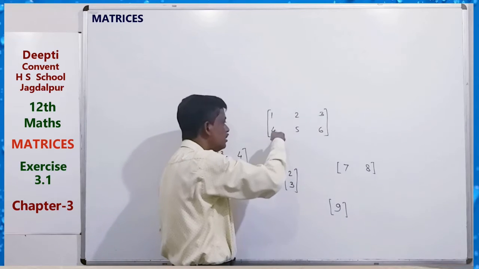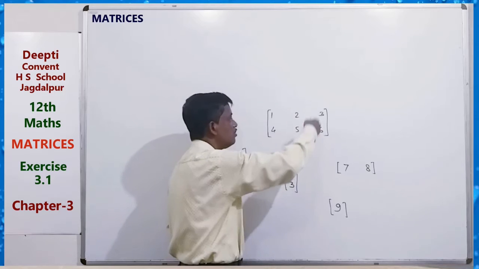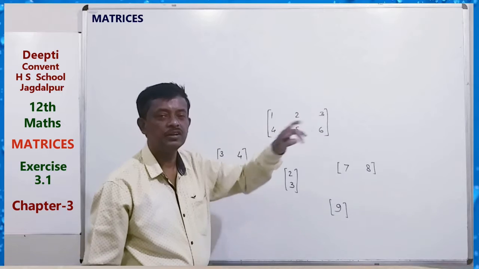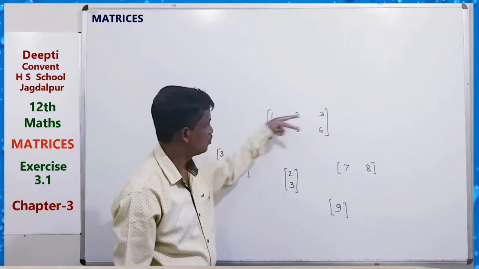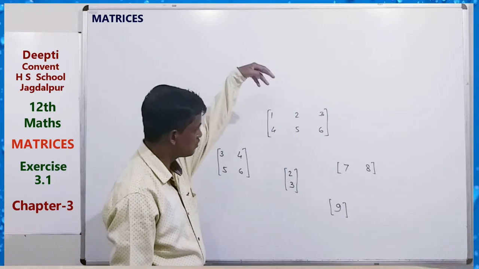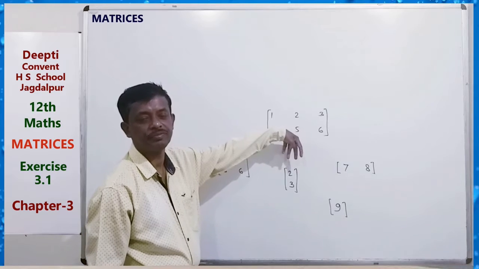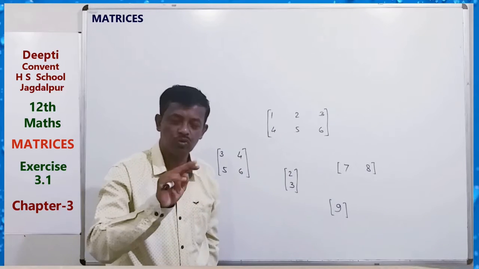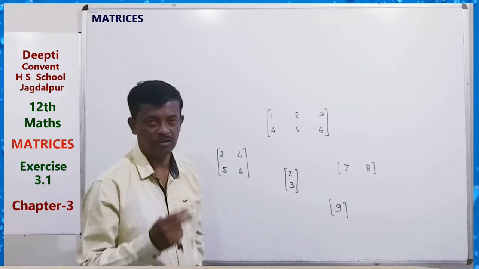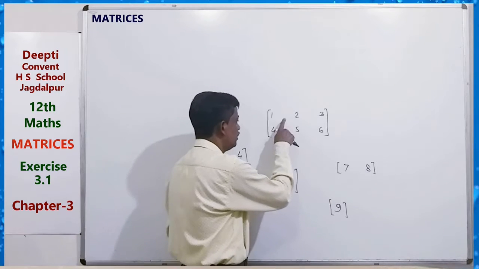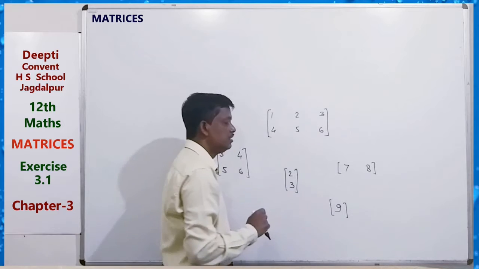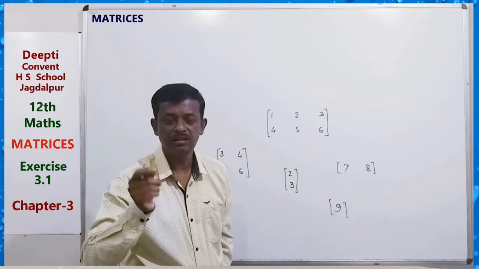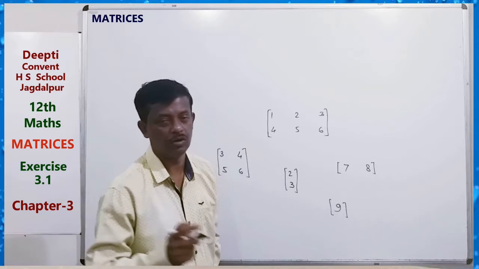This is the first column, this the second column, this the third column. So in this single entity there are 2 rows, 2 horizontal lines, and 3 columns, 3 vertical lines. First we say row and then column. So this is the representation of the 6 numbers in 2 rows and 3 columns.